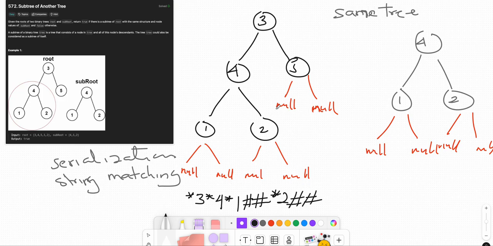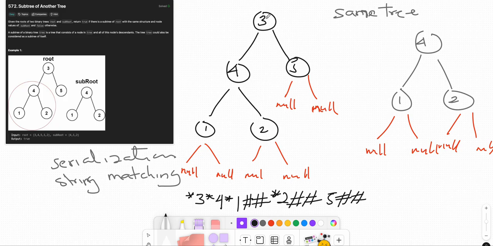Now, if we come to 5, it is the same, its left and right are stars, right? And this is how you serialize a binary tree.